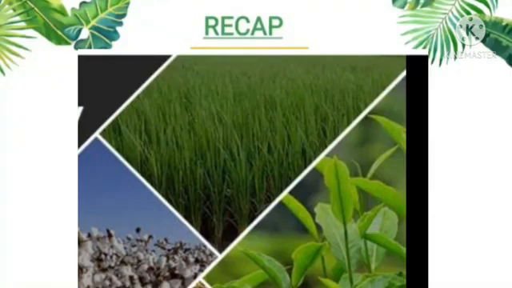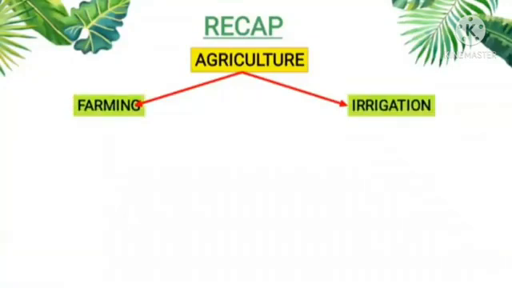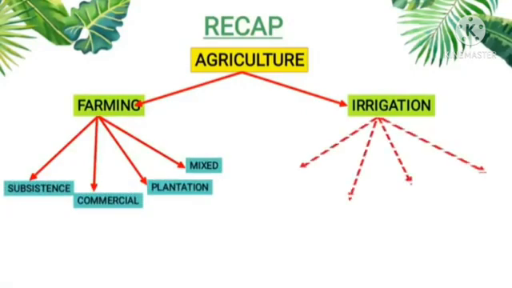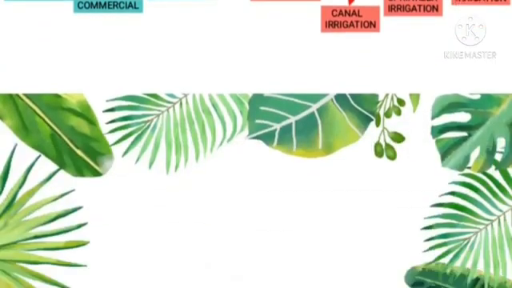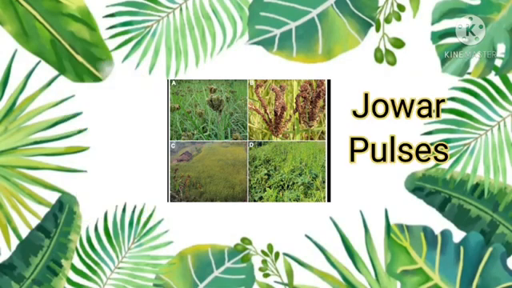India is an agricultural country. Our farmers are the backbone of Indian economy. There are different methods of farming: subsistence farming, commercial farming, plantation farming, and mixed farming. Irrigation. There are four basic types of irrigation: well irrigation, canal irrigation, sprinkler irrigation, and drip irrigation. The important food crops are rice, maize, jowar, bajra, ragi, and pulses.